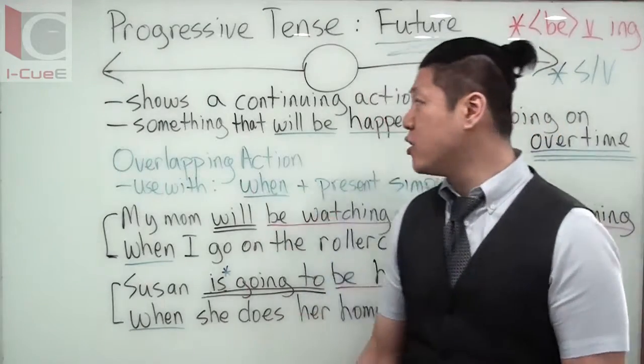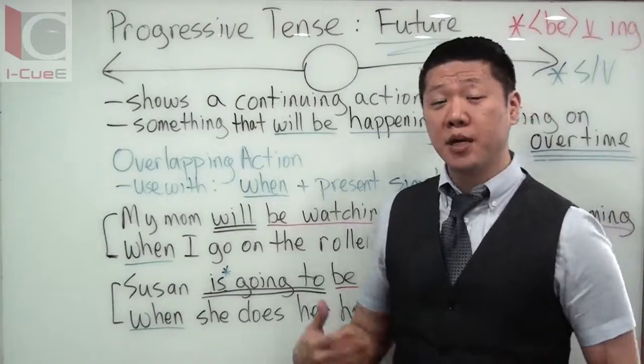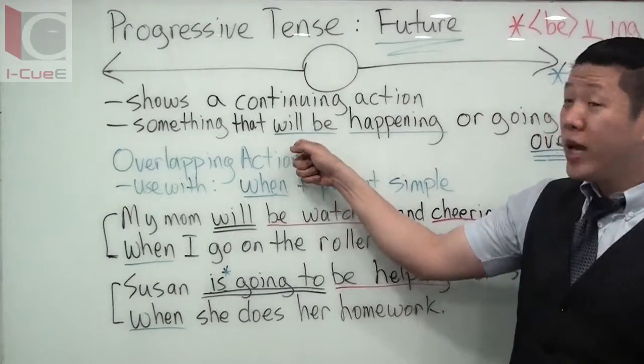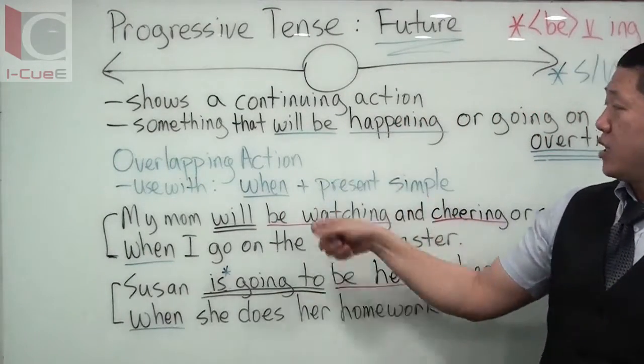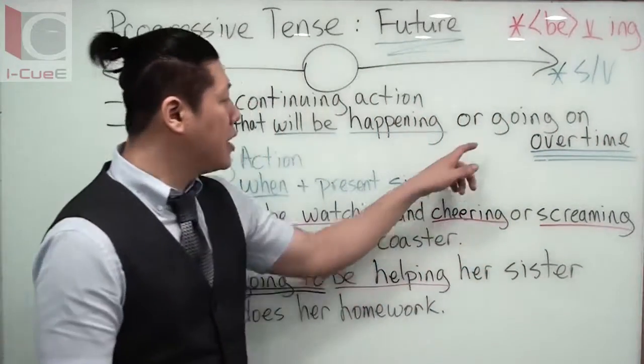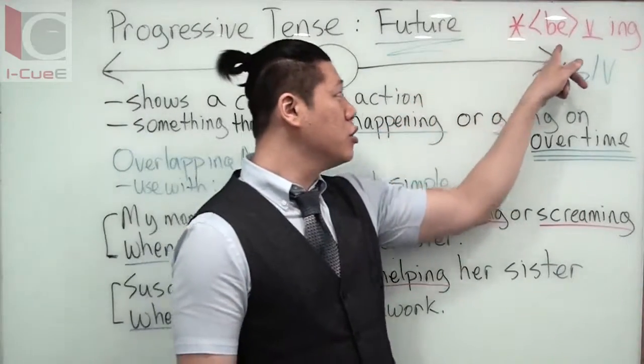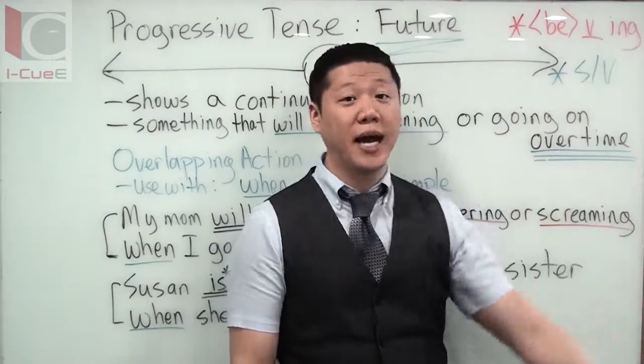The past progressive, we talked about something that was happening, but now we're talking about something that will be happening. So again, be, verb, ing. So it will be happening or going on over time. All progressive tenses use the pattern be plus verb ing.